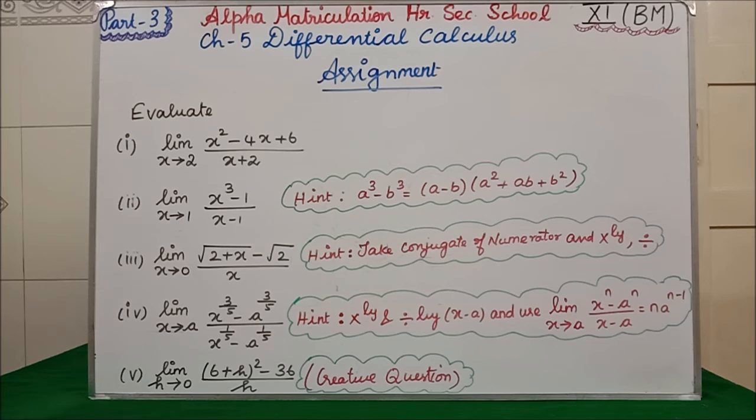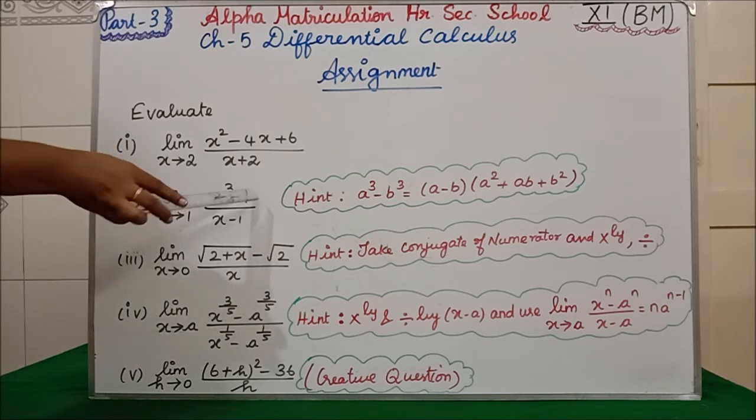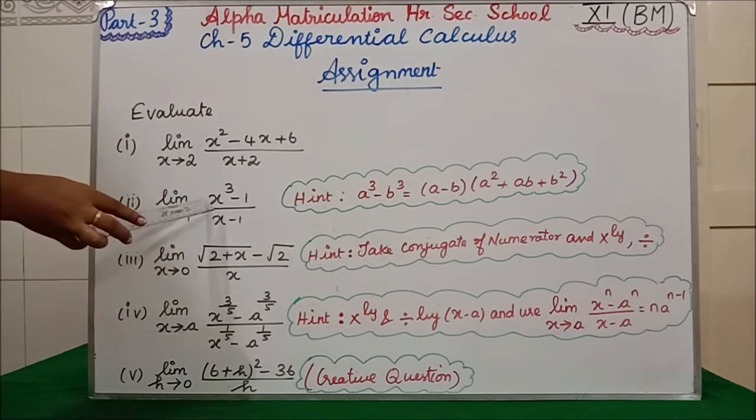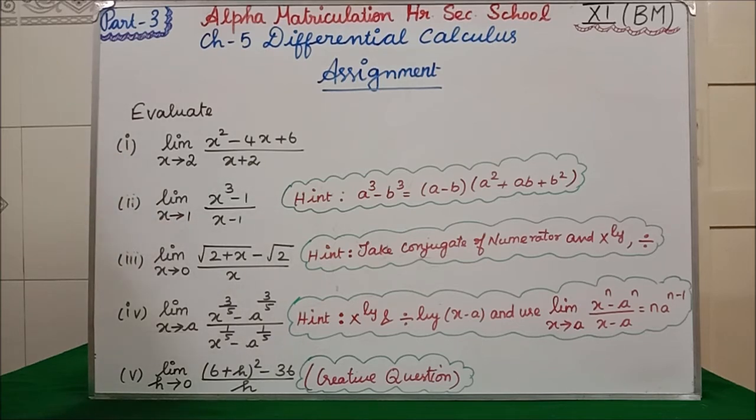In the first step itself, we should not get like that. So what do we have to do? You have to think: here x cube is there, so for 1 also you can write cube. So now x cube minus 1 cube, what formula will come? A cube minus b cube formula. So according to that formula, you expand and then you can substitute the limit. You will get the value.